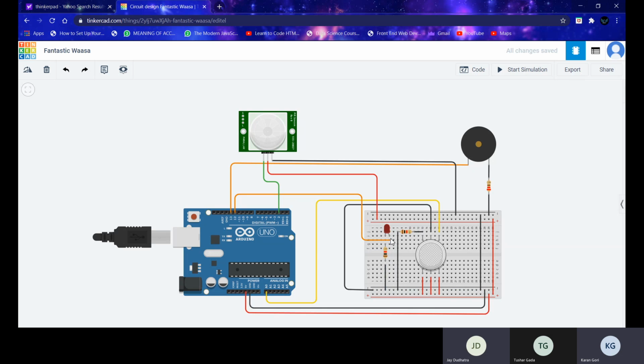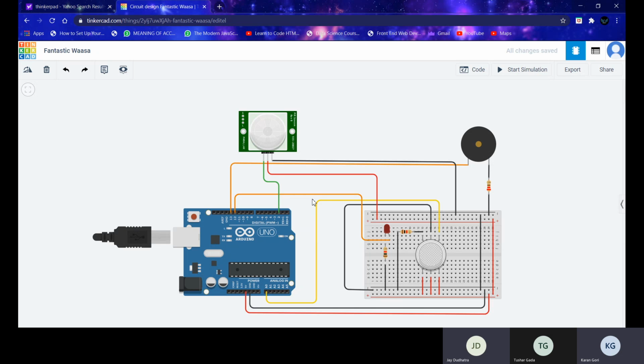If the PIR sensor detects any movement in its observable area, it will send digital signals to the Arduino board, due to which the digital out pin, which is connected to pin 2 of the Arduino, will become high. The Arduino will detect this high signal and activate the buzzer, and pin number 13 also becomes high, due to which the LED is lit and thus the motion is detected.